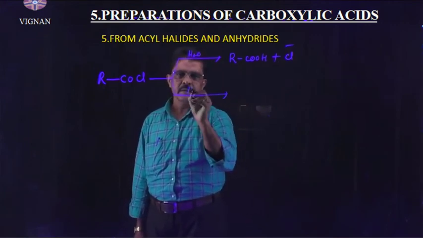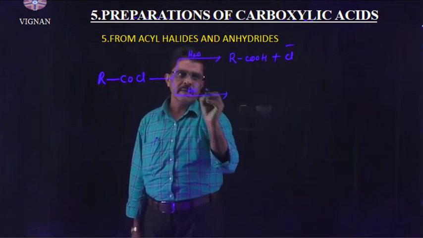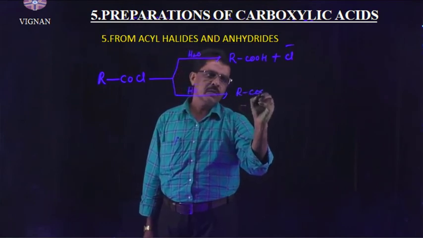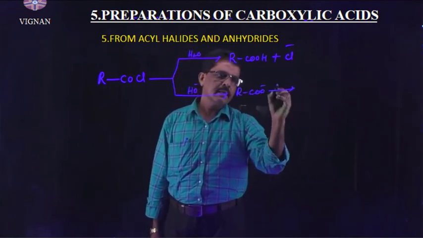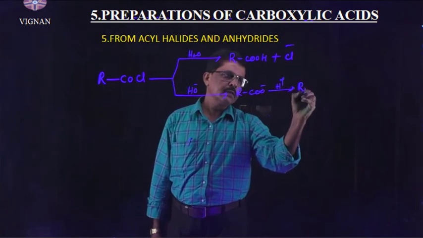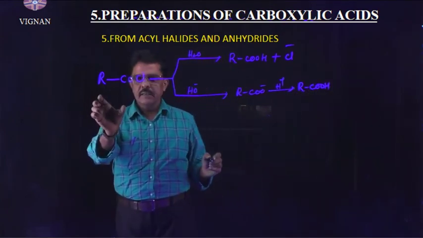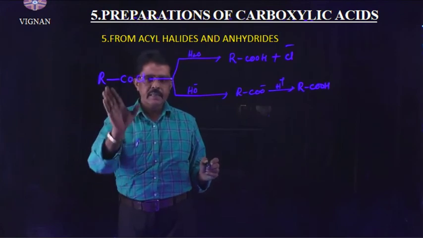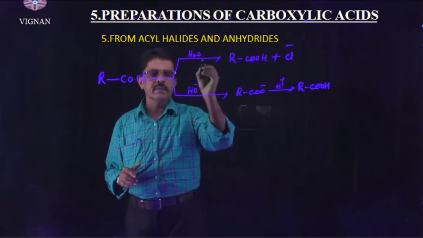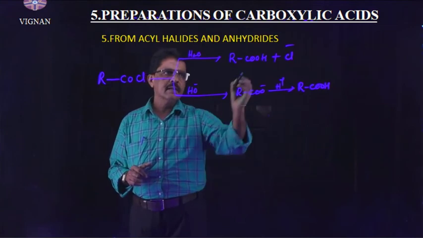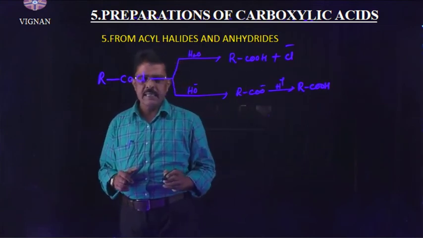Here also HOH, then RCOO minus, again H plus gives RCOOH. So acid halides are subjected to hydrolysis, then we will get carboxylic acid.